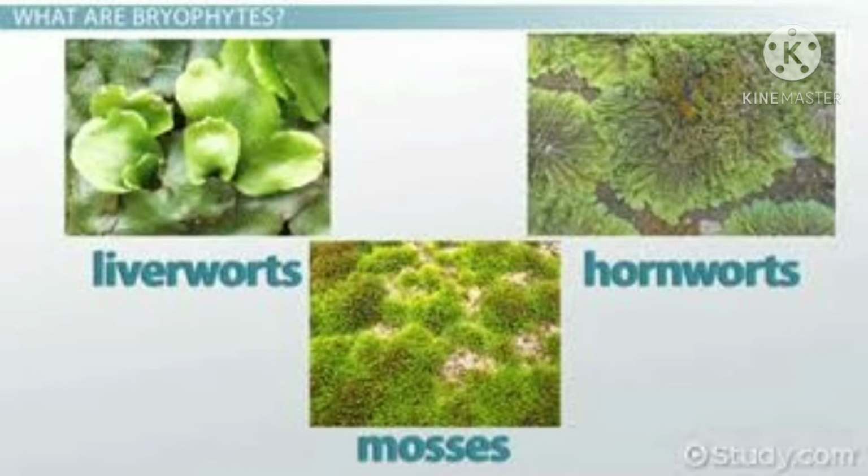Here we can see the examples for bryophytes. Liverworts, hornworts and mosses are the three types of bryophytes, which are commonly called the first land plants.